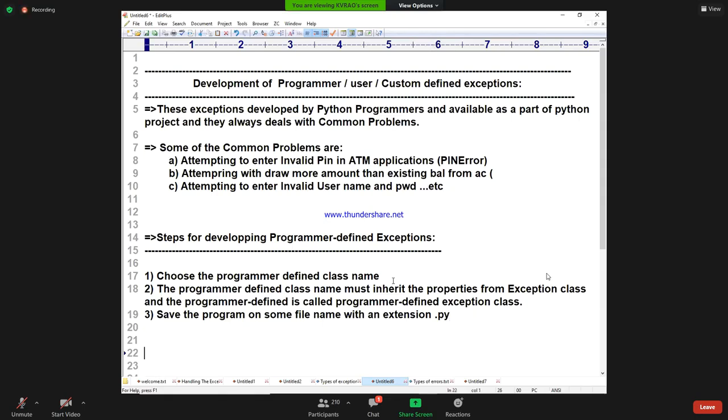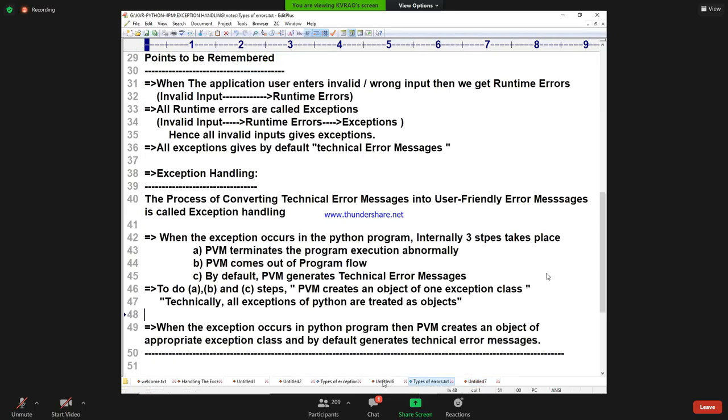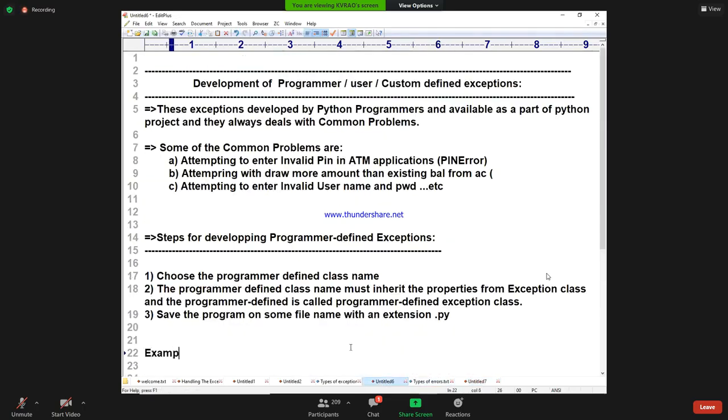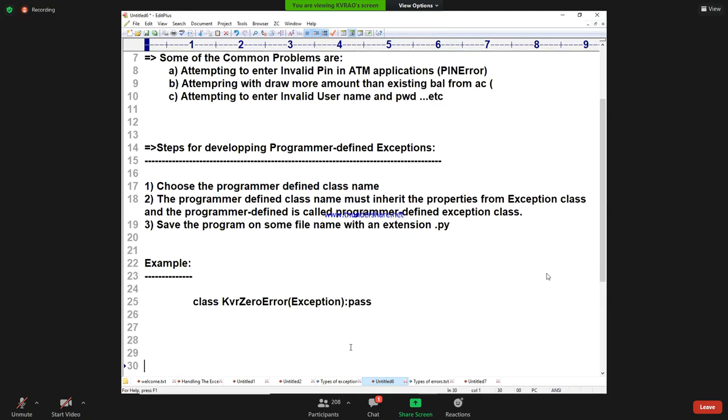Finished. What is an example, sir? The example you already did here. Yes, I will take up that example. Done. How easy it is. In Java it is very, very difficult to develop our own exception. Python is really great. Ask any student how to develop your own exception in Java and they just shiver. What is a try block, you ask? What is the syntax, you ask? People will be out of order.